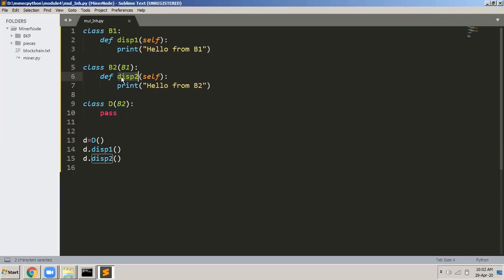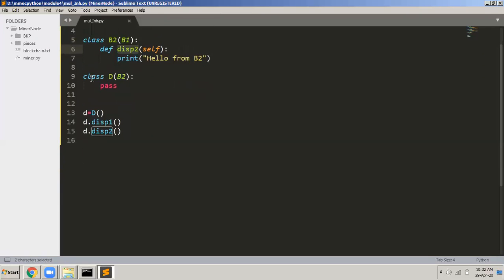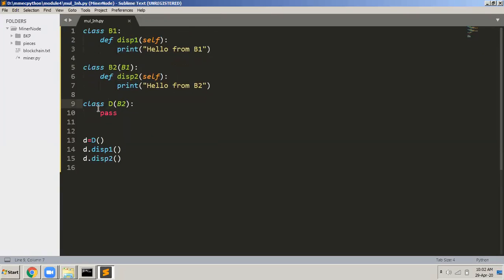Display2 is also a property. Now class D inherits B2. Now D has acquired the properties of B2, and since B2 has acquired all the properties of B1, D has got all the properties of B1 also.